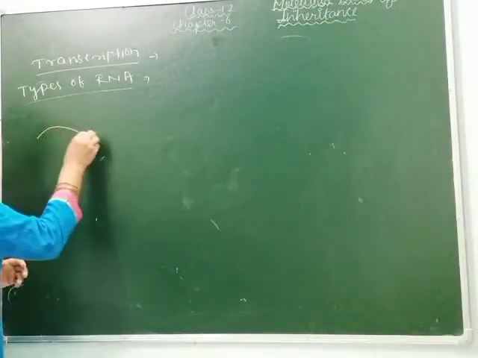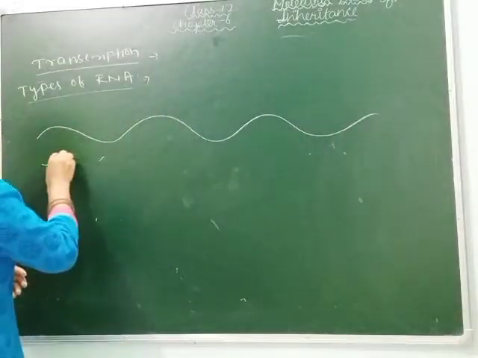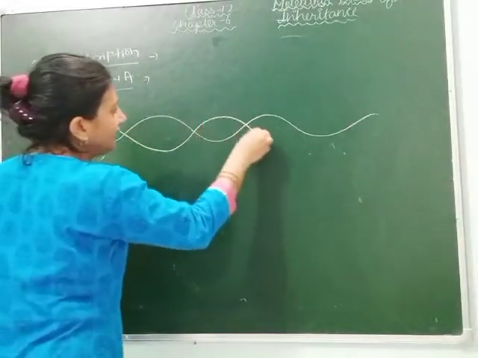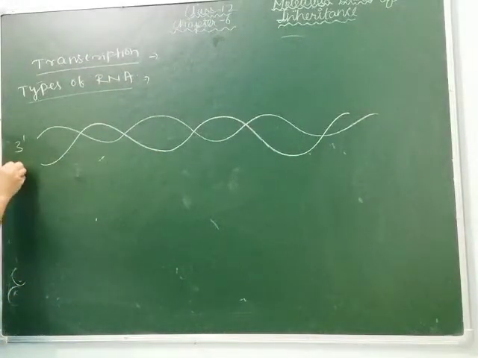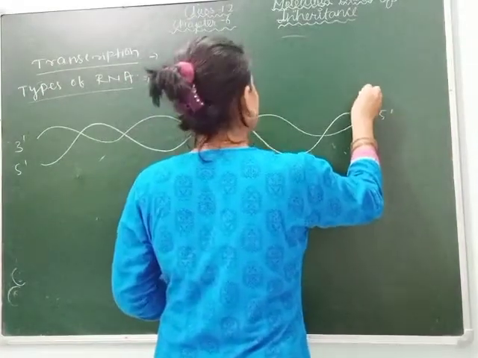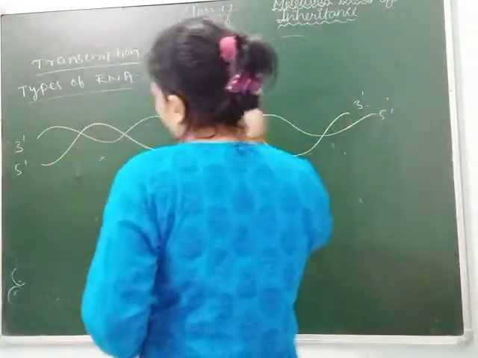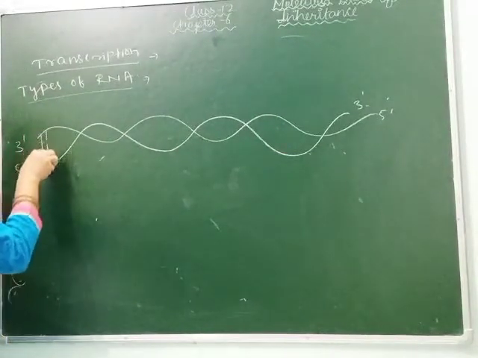So students, you can see this is the DNA, and as you know the polarity is from 3' to 5' and from 5' to 3'. This is the polarity, and here the base pairs are arranged like this.